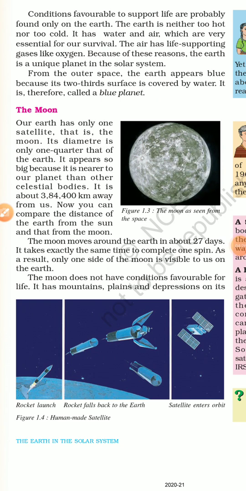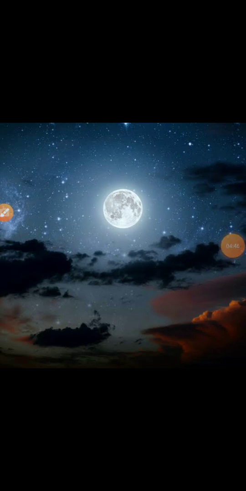Let's now talk about the moon. The Earth has only one satellite, that is the moon. The size of the moon is 1/4 of that of the Earth, meaning it is smaller than the Earth, but still it appears very big. And why is it so? Students, it is because the moon is smaller in size than the Earth, but it is nearer to the Earth as compared to the other celestial bodies like stars, other planets, etc.